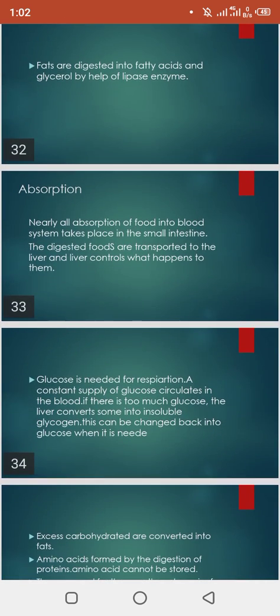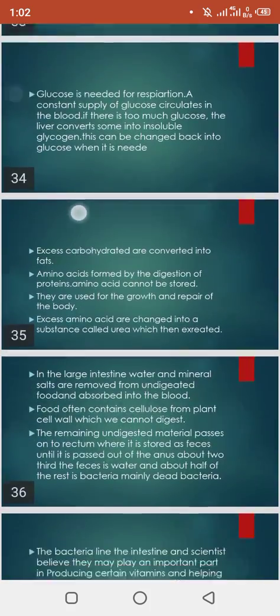Now coming toward absorption. All the absorption takes place in our small intestine. When we take food, it is properly digested into small molecules. Then absorption occurs through our villi. The villi are covered with blood capillaries. The food is absorbed into the blood capillaries, mixed with the blood and distributed in our body and we get energy. Clear? Because this blood or this food has to be taken to every cell or every part of the body.